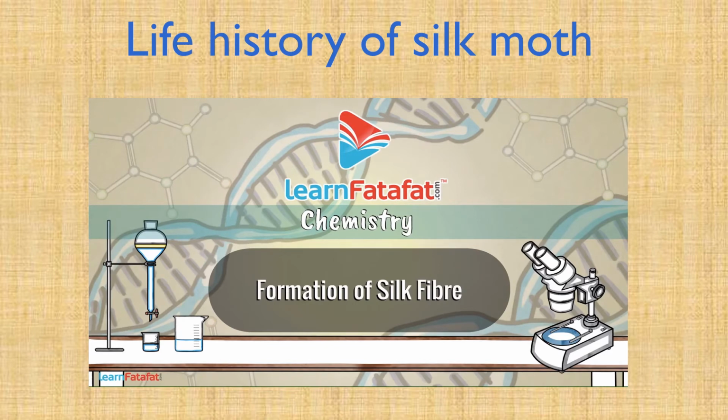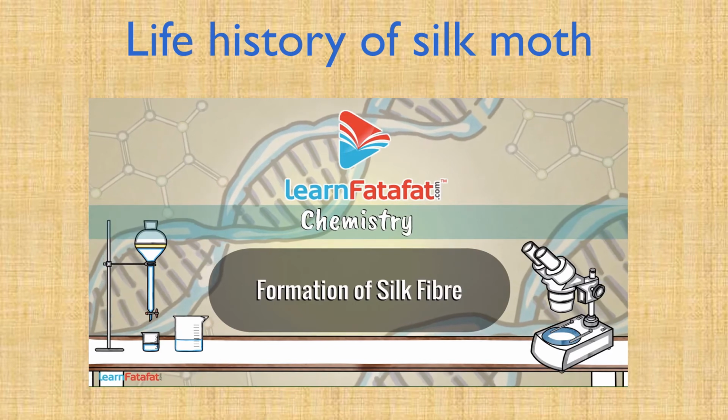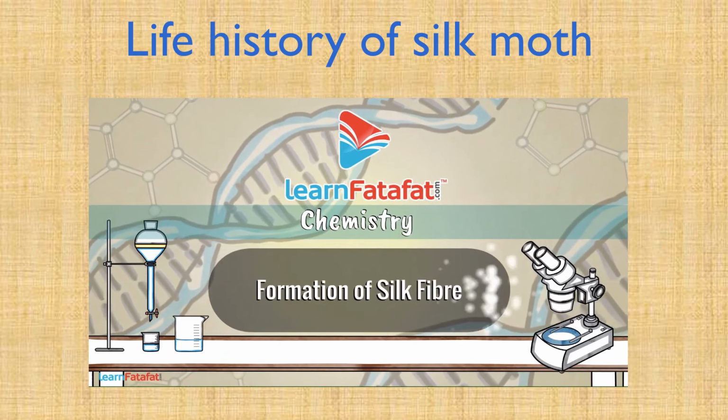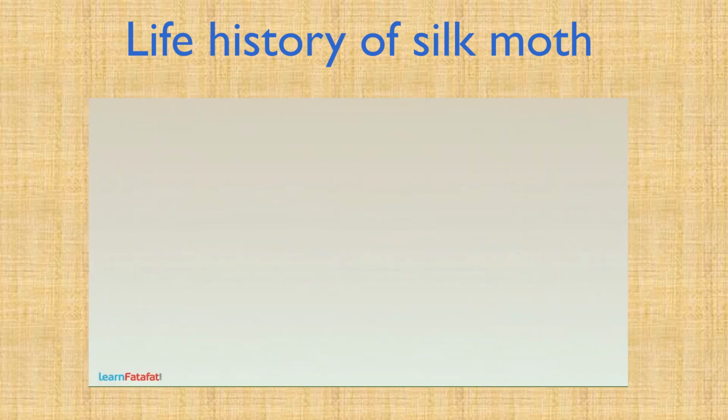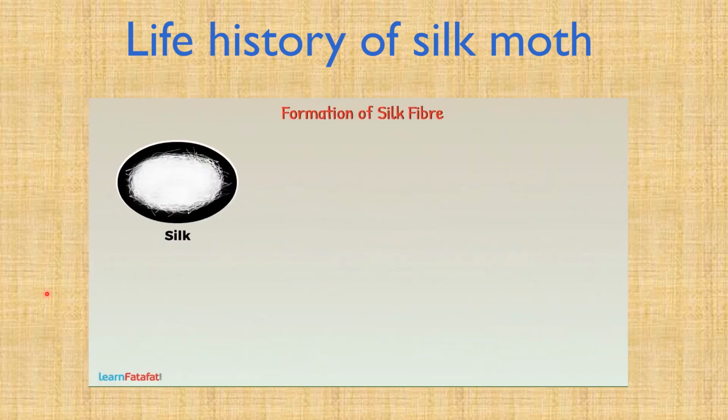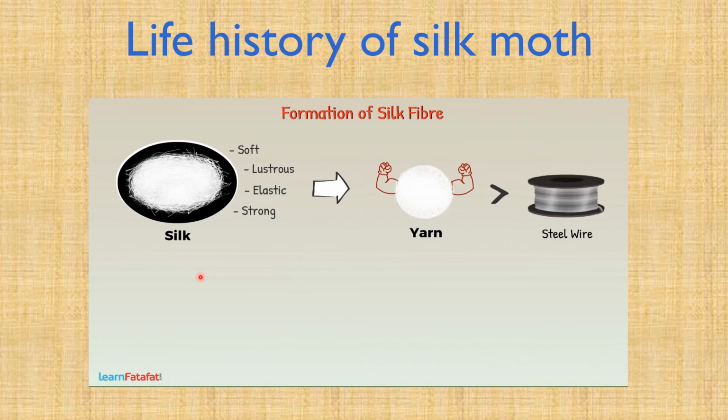Formation of silk fiber. Silk is very important natural fiber. It is soft, lustrous, elastic and strong. You will be surprised to hear that yarn produced by them is much stronger than a steel wire of similar thickness.